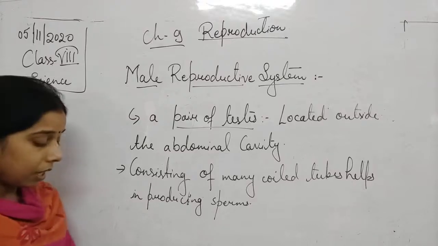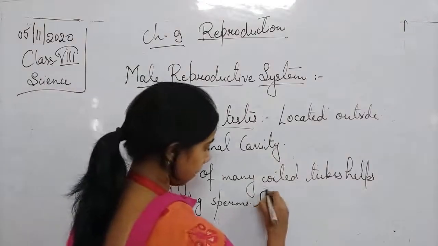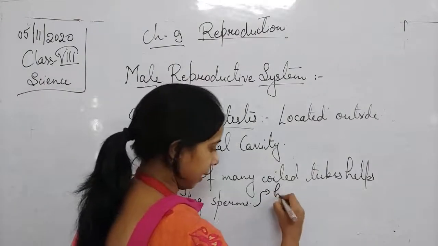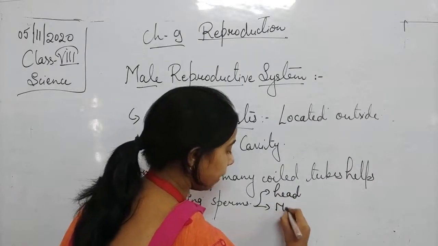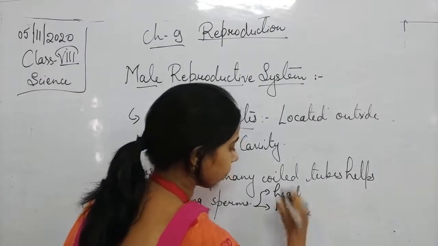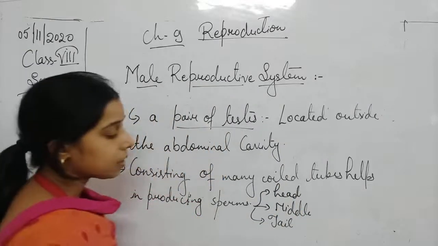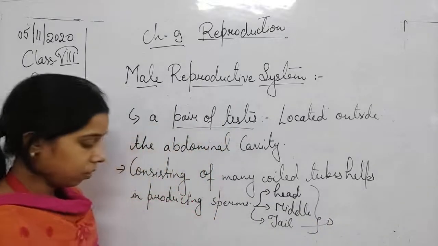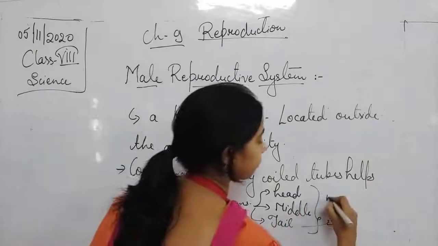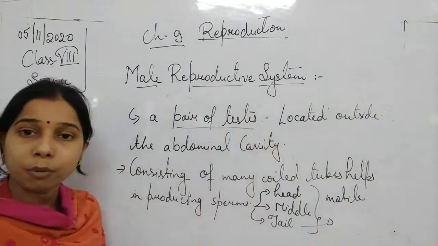We have also discussed how the sperm looks. It has a head, a middle portion, and finally a tail. This tail proves that it is motile. What is the meaning of motile here, students?